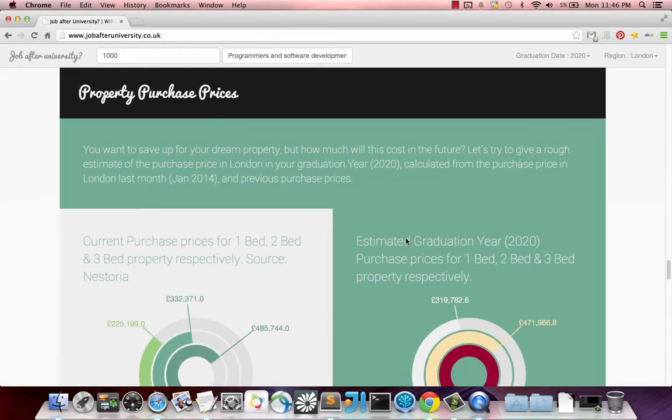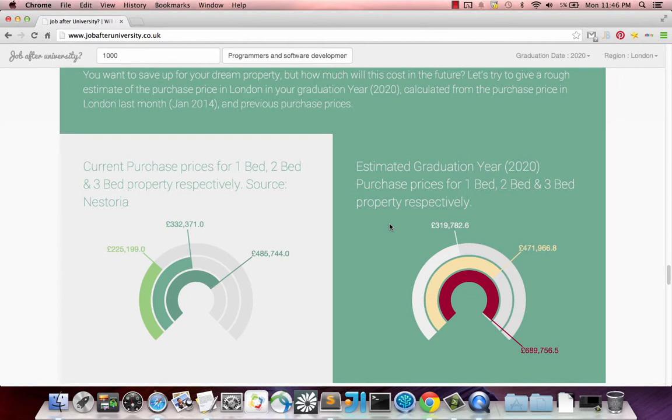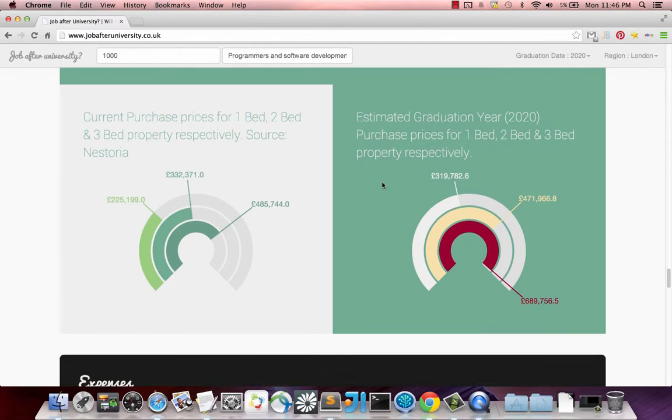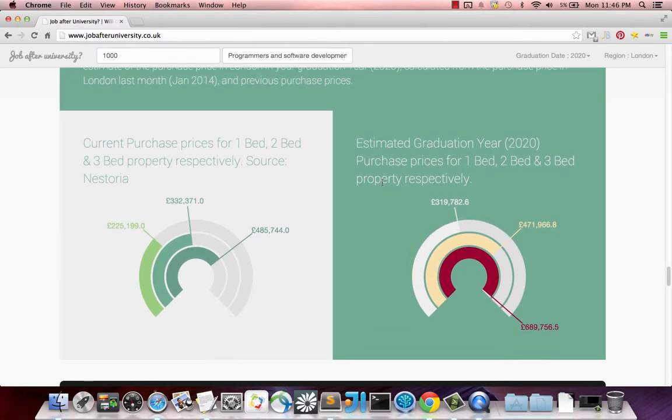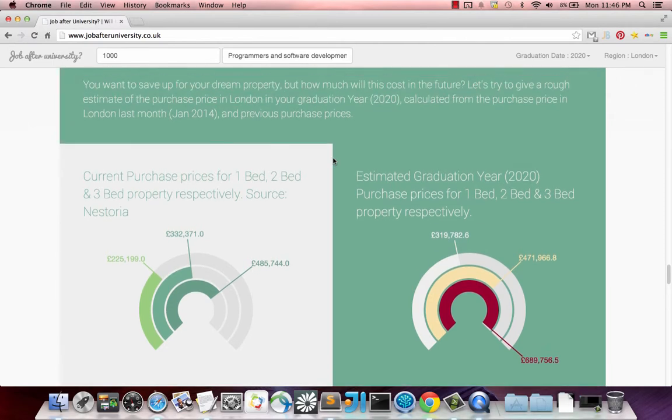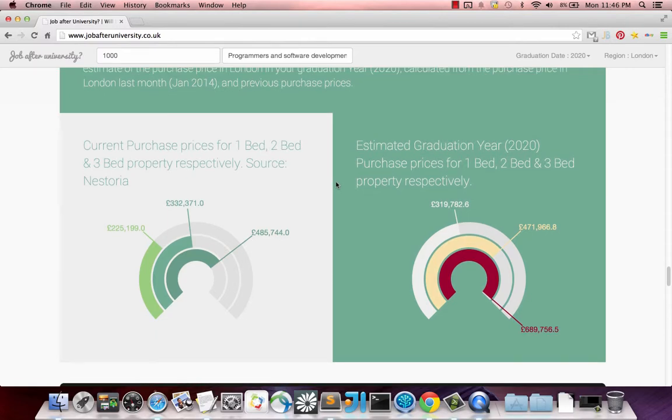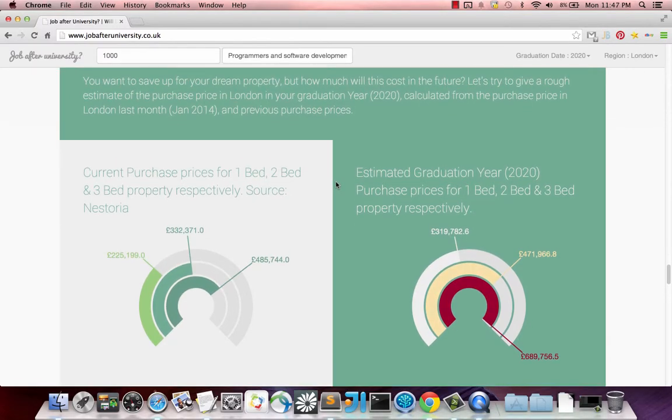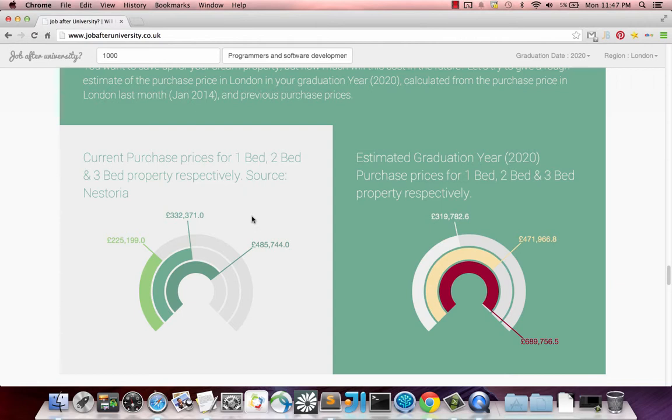The next item, also based on Nestoria data, is the predicted property price. So the user who's using the website will be able to come out of university, and hopefully in the future they might want to purchase a property. Maybe they'll purchase a property using the Help to Buy scheme. We'll get into that a bit later and how we've used that data. So over here you've got the 1, 2 and 3 bed price currently in London.